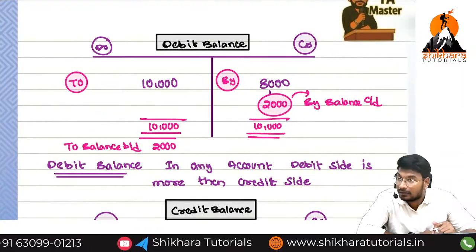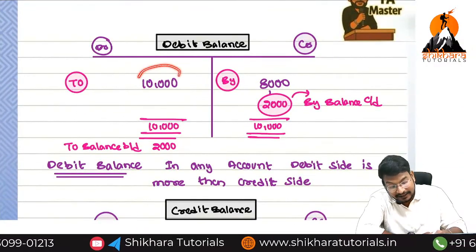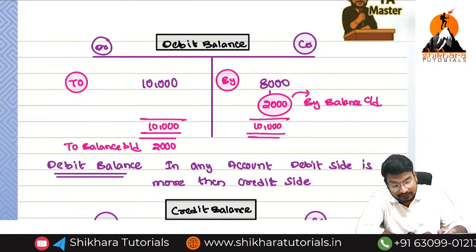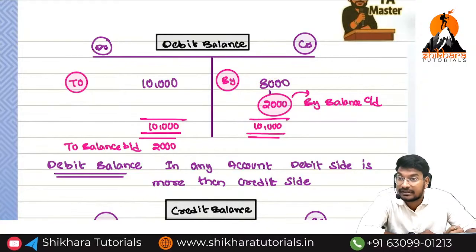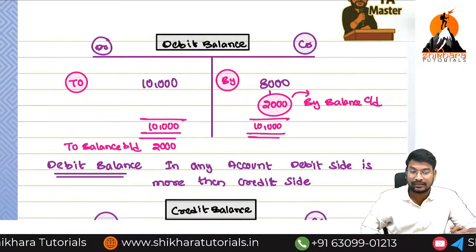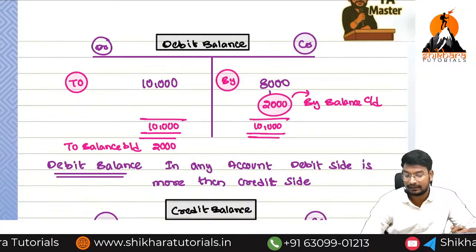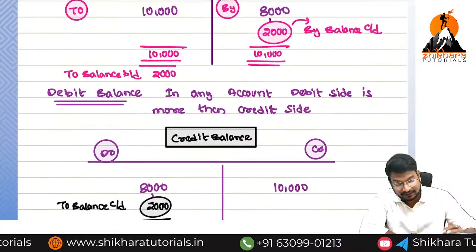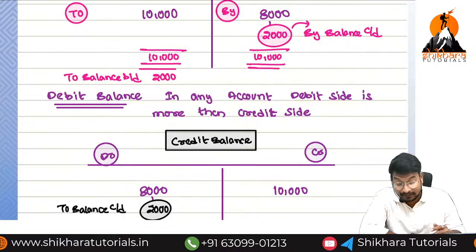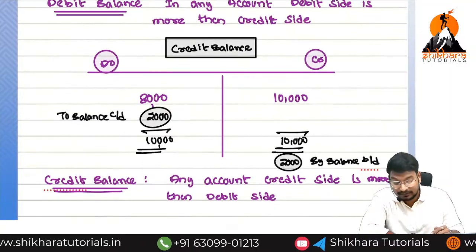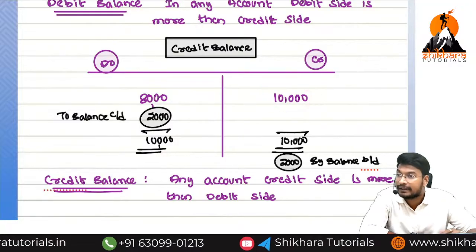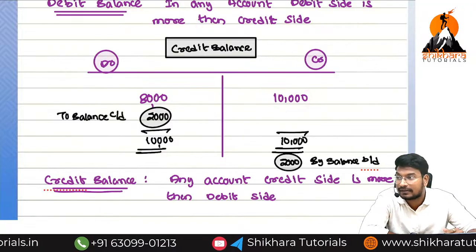What is the meaning of debit balance? In a particular account, debit side is more than credit side. Here, debit side is having 10,000 and credit side is having 8,000. Which side is more? Debit side is more. So in a particular account, if debit side is more than credit side, it is showing debit balance. Next, what is the meaning of credit balance? If you see this account, debit side is having 8,000 and credit side is having 10,000. Credit side is more than debit side, so it is called credit balance.